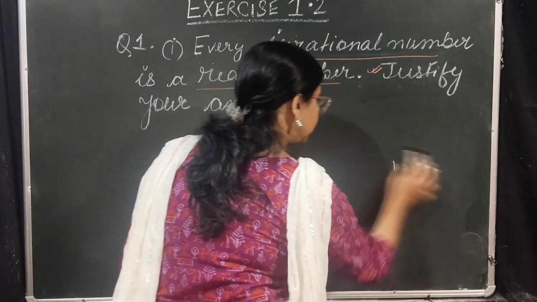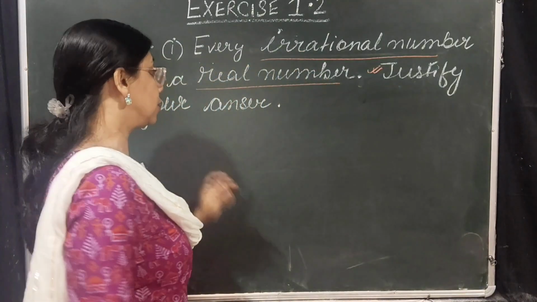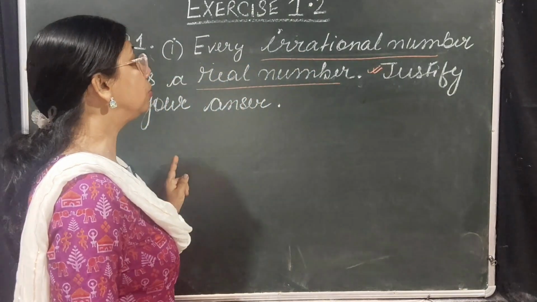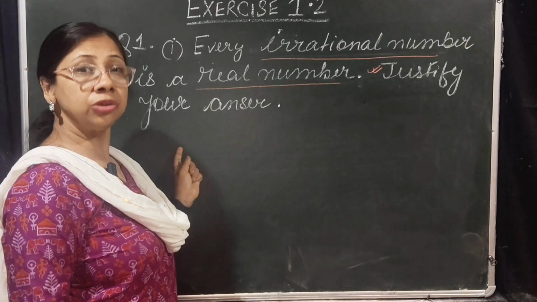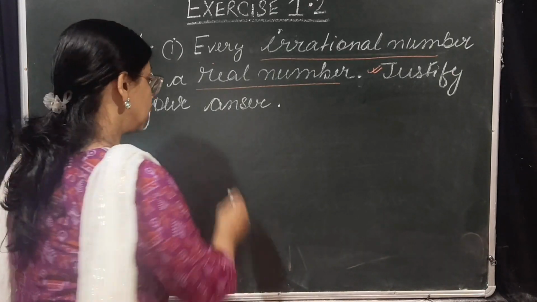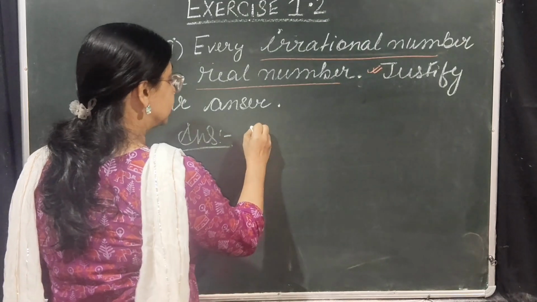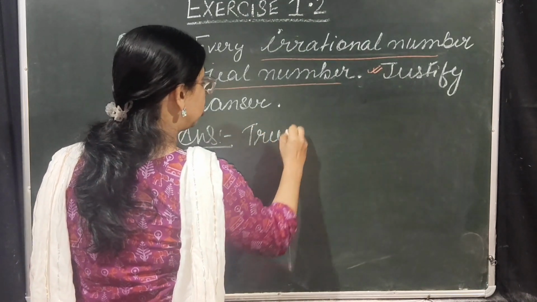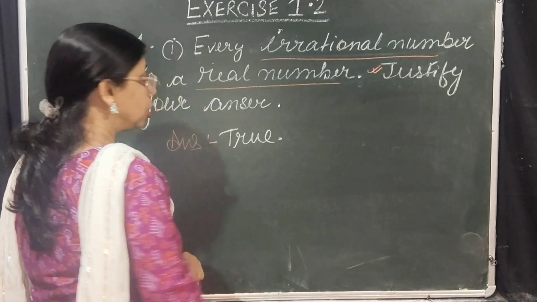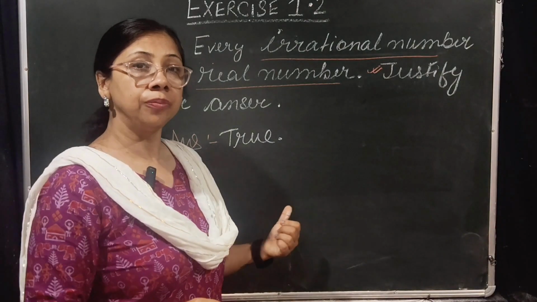Therefore, what will be the answer of the particular statement? What should we write? Whether it is true or false? Answer is, the statement is true.